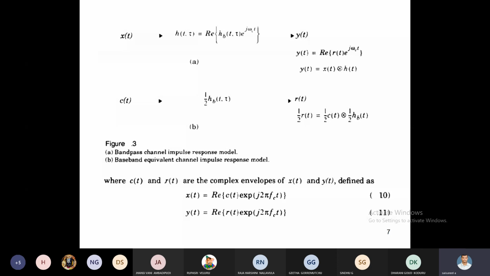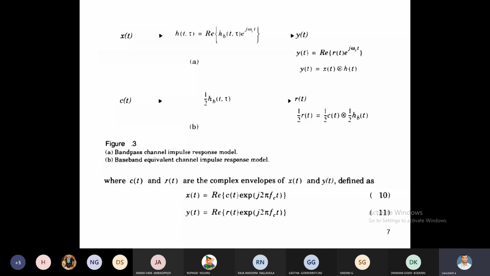Now we assume how much delay exactly we are getting for n paths, that is path 1 to path n. Path 1 is the line of sight path. After path 1 we get a number of reflections, diffractions and scattering. How many multipaths exist along the axis in the impulse response model is given by the time delay segments, which is called the excess delay.